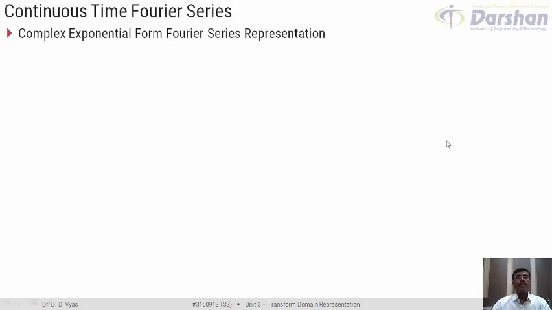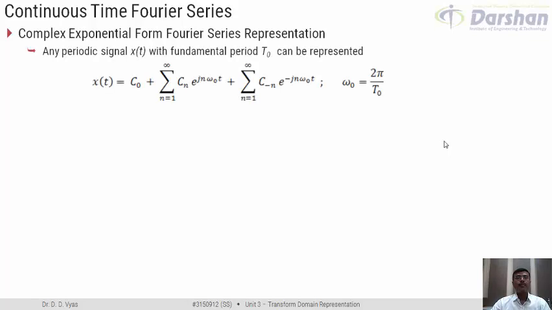As per this complex exponential form, a periodic signal x of t with a fundamental period t0 can be represented as x of t equal to c0 plus summation n from 1 to infinity cn e raised to power j n omega 0 t plus summation n from 1 to infinity c of minus n e raised to power minus j n omega 0 t, where omega 0 is the fundamental frequency in radians per second.